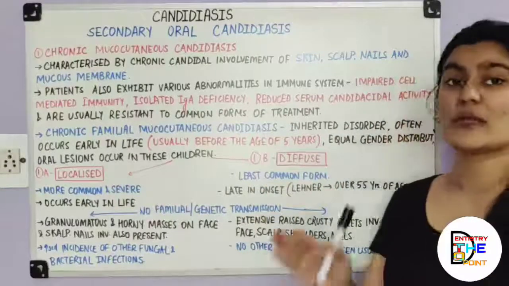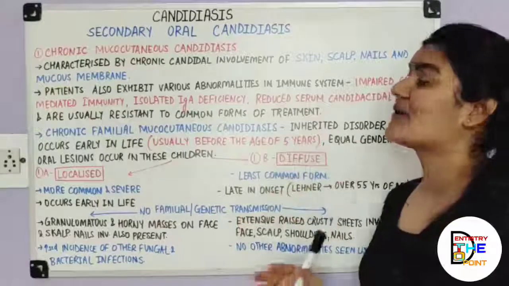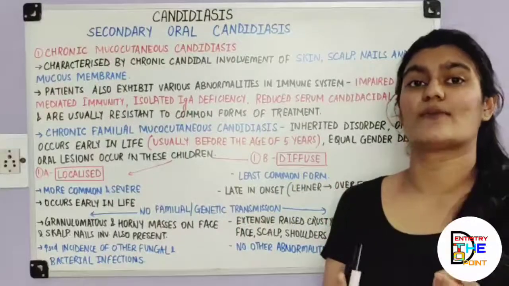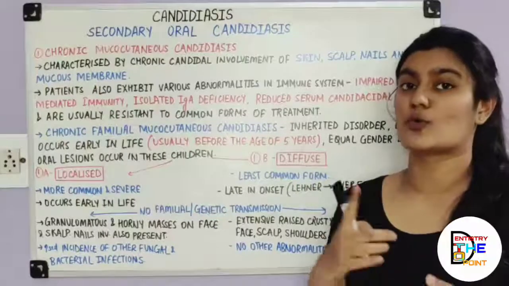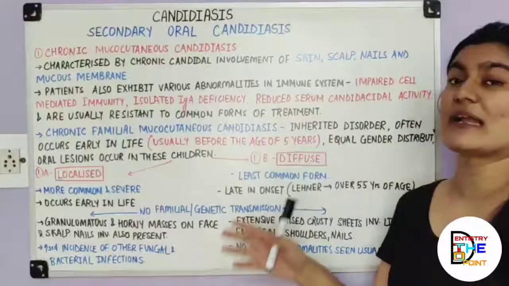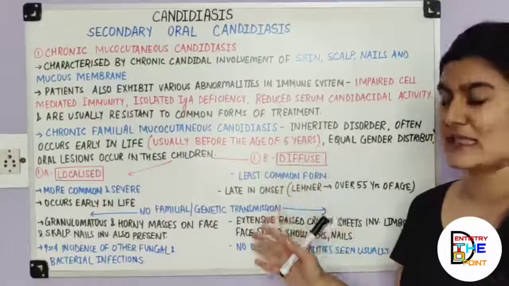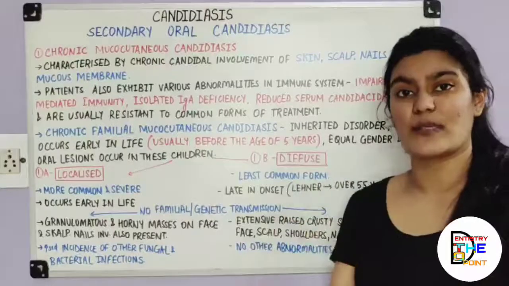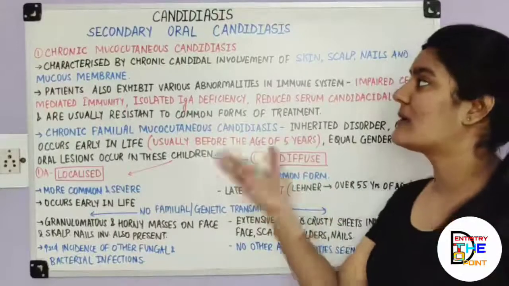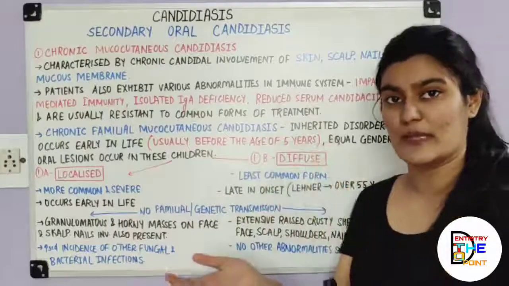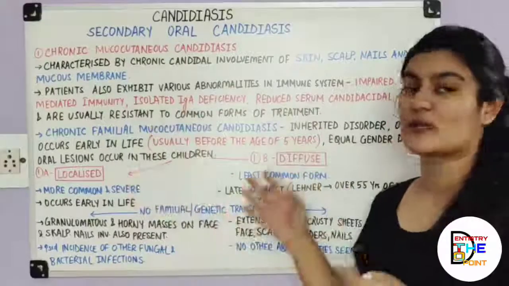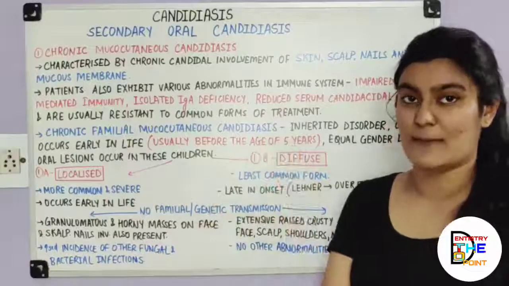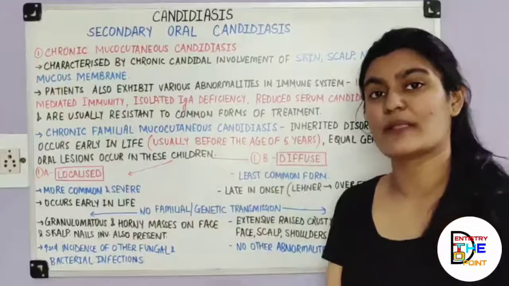Also, now we are moving to the last part of the unit, that is the secondary oral candidiasis. If you haven't watched the first video wherein we have dealt with the classification of candidiasis, do watch that. Then only you're going to understand that yes, these are the secondary oral candidiasis forms. Now, the word secondary itself means that it is coming after something, thereafter. Similarly, secondary is after primary. So definitely the types which we are going to see in secondary are going to have oral lesions in them. But apart from the oral lesions, what happens is secondary.